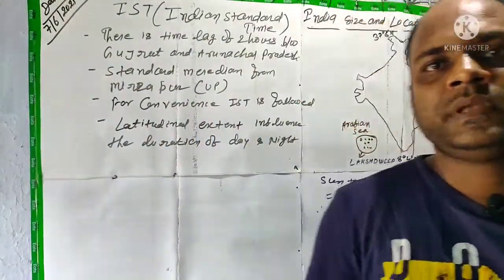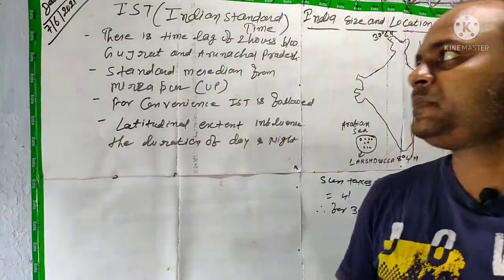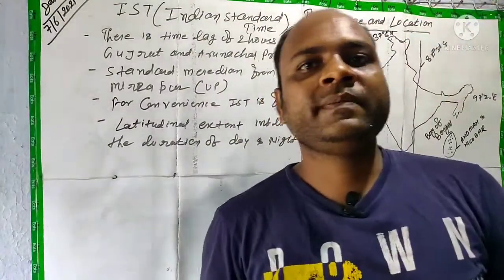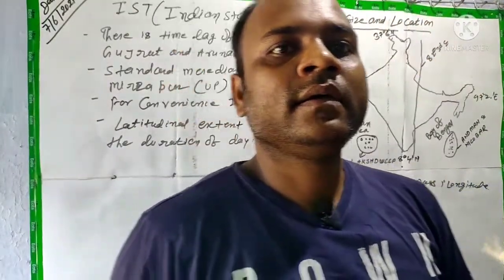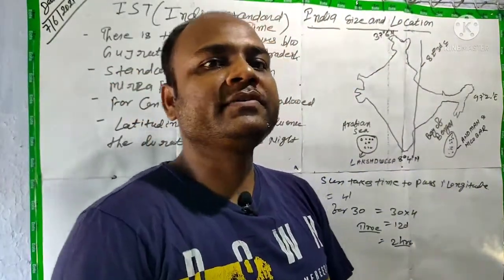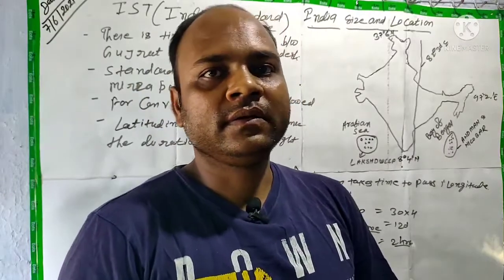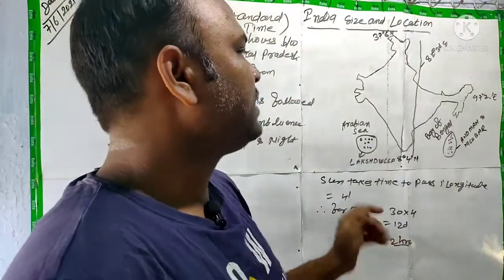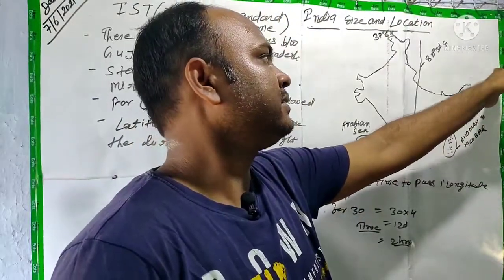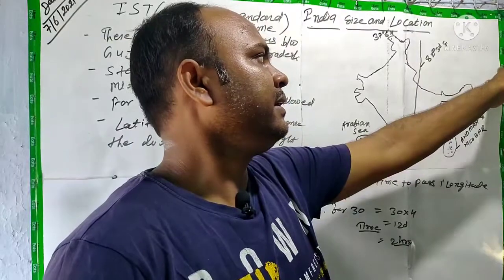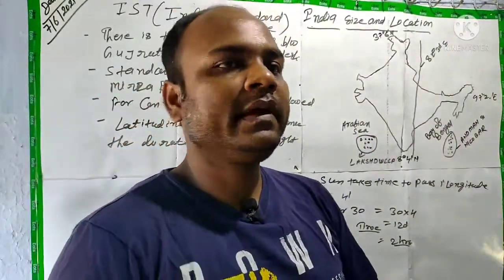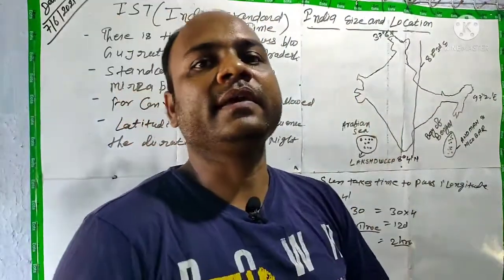So मेरे दोस्तों, मेरे प्यारे बच्चों, if this kind of situation is prevailing in our country, then we have to face a lot of problems, especially in communication and transportation, isn't it? इसका मतलब क्या है कि if sunrise happens in Arunachal Pradesh at 4 AM, it means in Gujarat it will be at 6 AM.